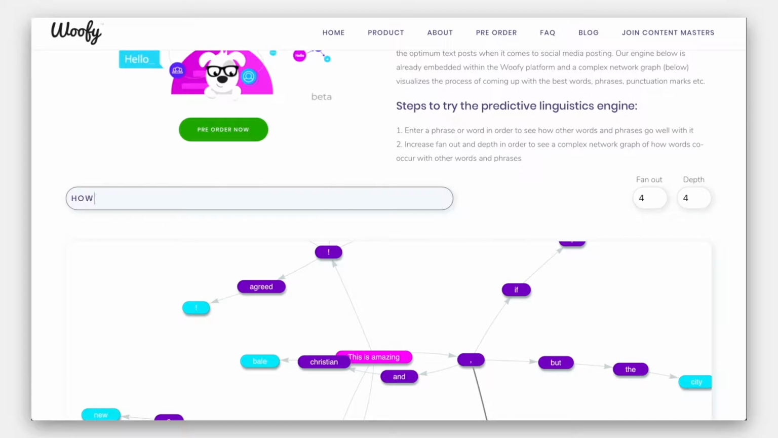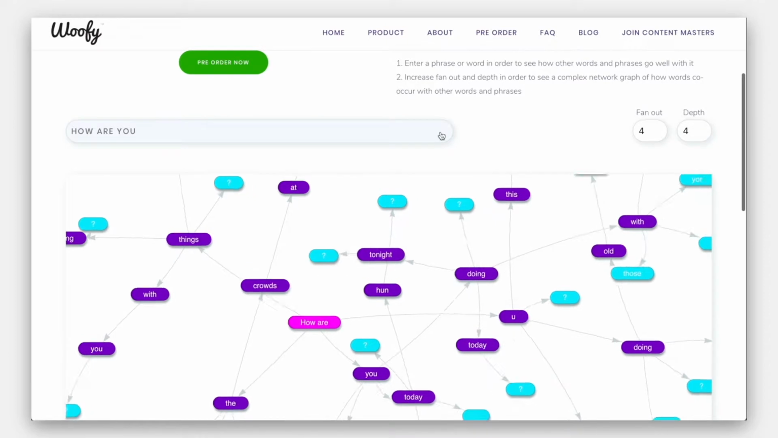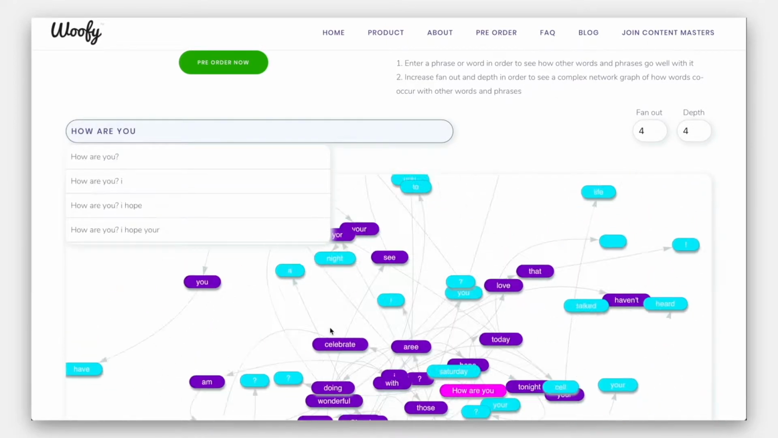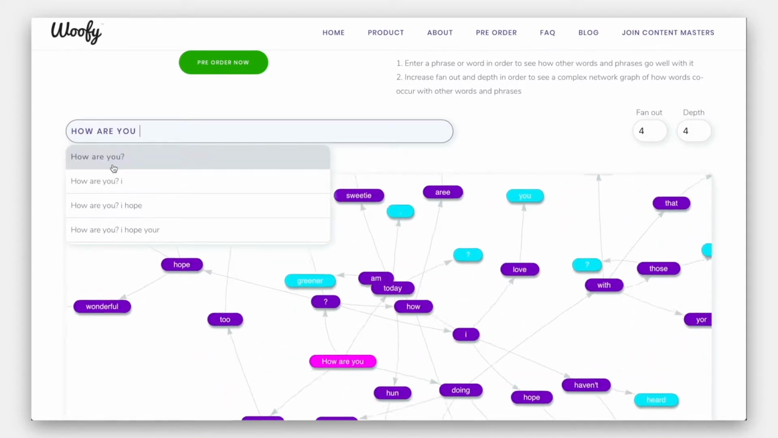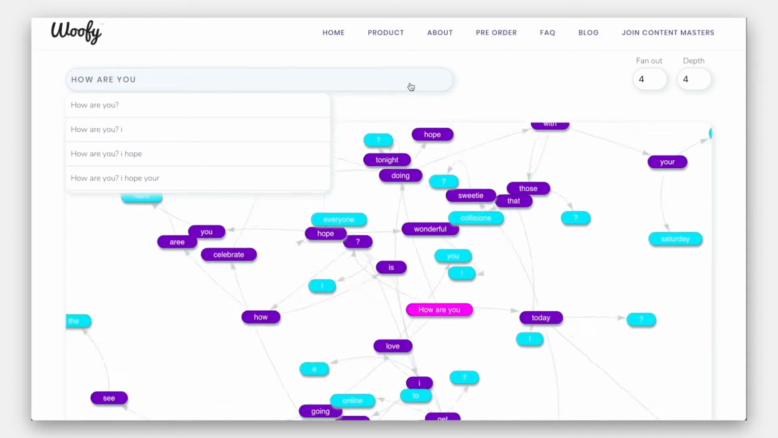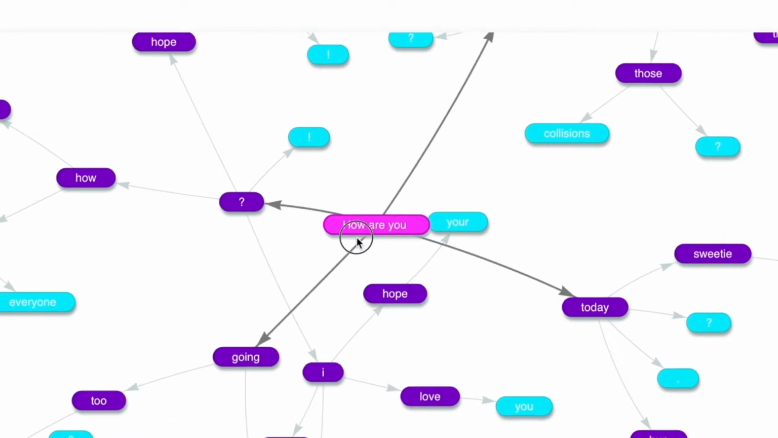Let's enter another example into Woofy's engine. How are you? Now the engine will go through word by word starting with letters H-O-W and complete that word. Then the words are and you, and when you're done, the engine will try to figure out what words and phrases would go together really well with this phrase we've inputted. Simple, intuitive, and powerful. As you can see right now, it's figured out how are, and now it's looking up the word you. And now all together, it will be able to give us recommendations of even more words as shown in our graph.